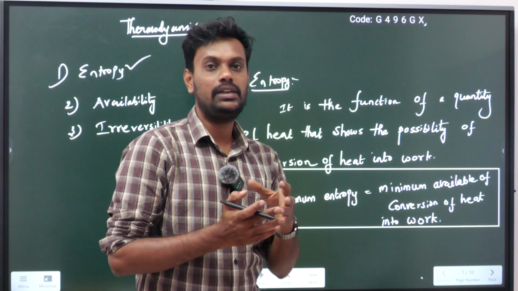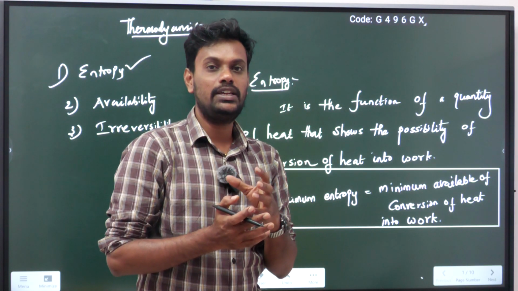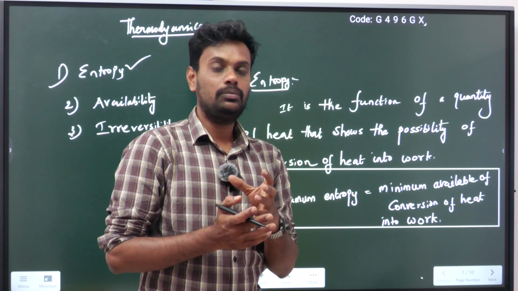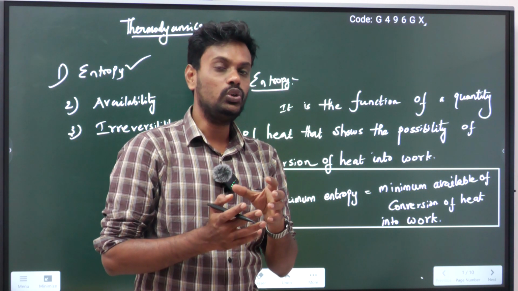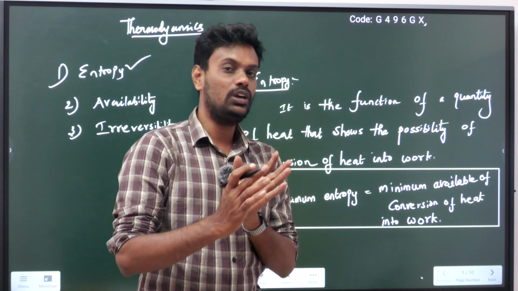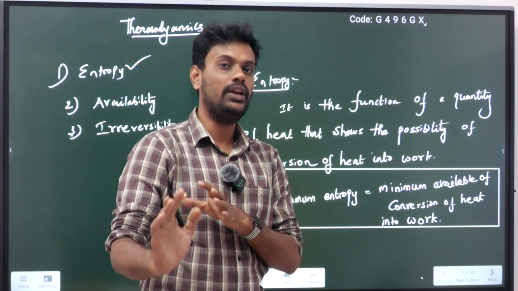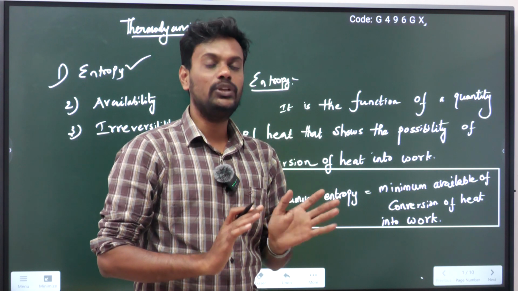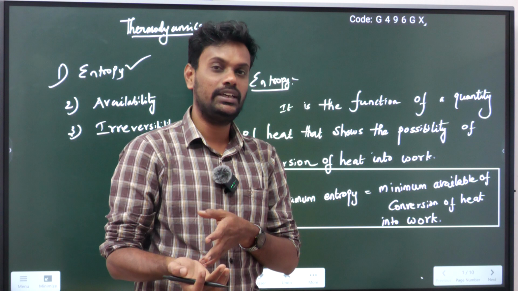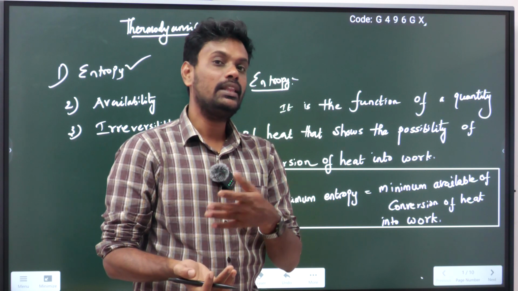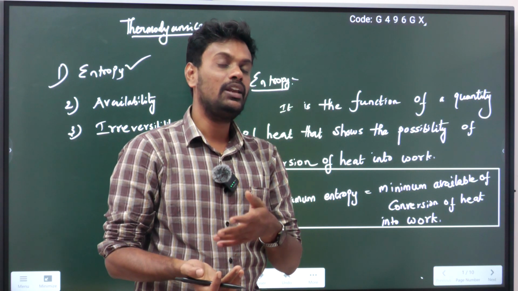How much heat is converted into useful work is available; how much is not converted is unavailable energy. So the higher the entropy, the lesser the availability of work.